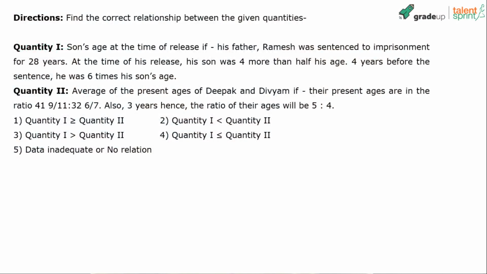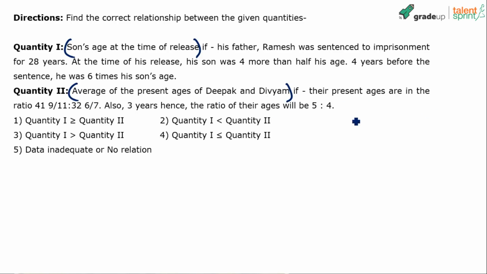The next question on that pattern on your screens now. See what it says. Directions, very clear. Find the correct relationship between the given quantities. So quantity 1 and quantity 2. What is quantity 1? Son's age at the time of release is quantity 1. And that remaining data is used for finding out the son's age at the time of release. So if his father Ramesh was sentenced to imprisonment for 28 years and so on. Quantity 2. What is quantity 2? Average of the present ages of Deepak and Divyam.